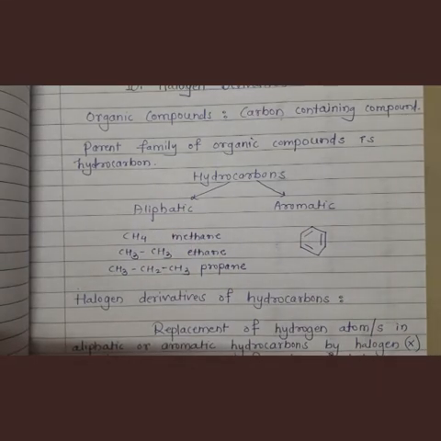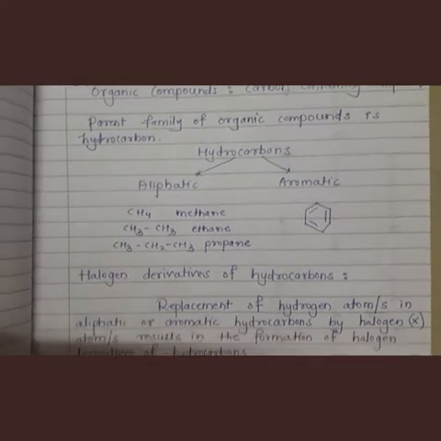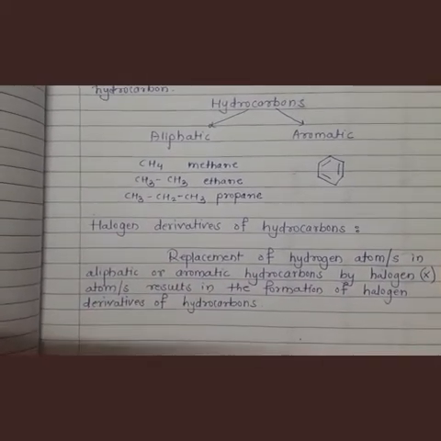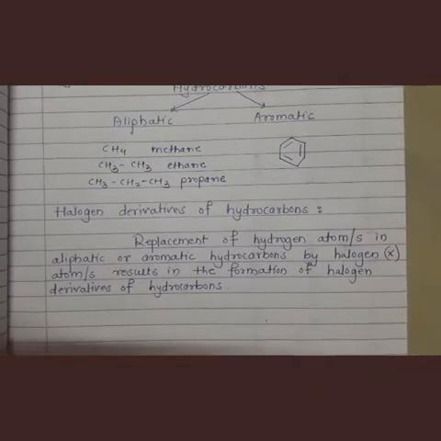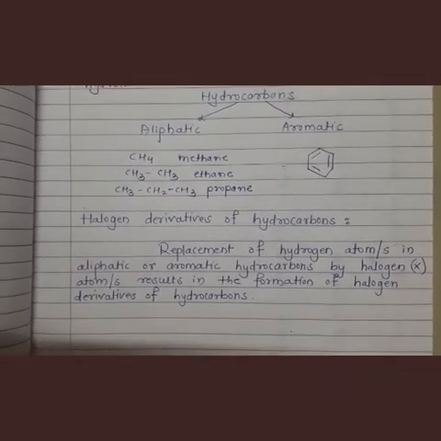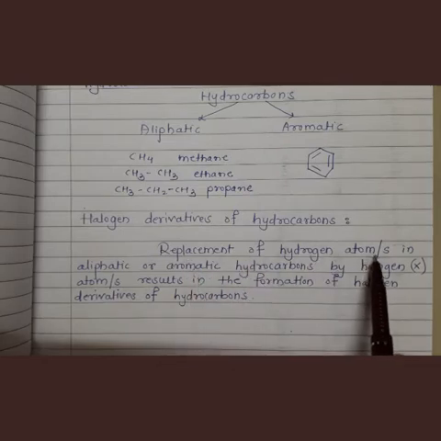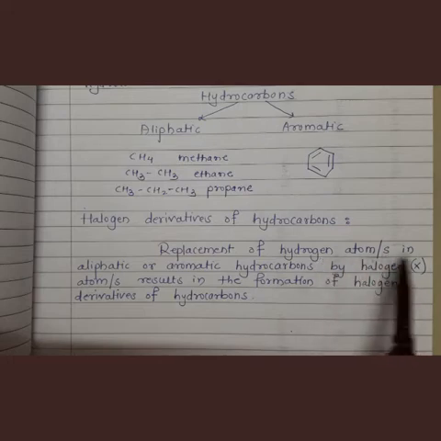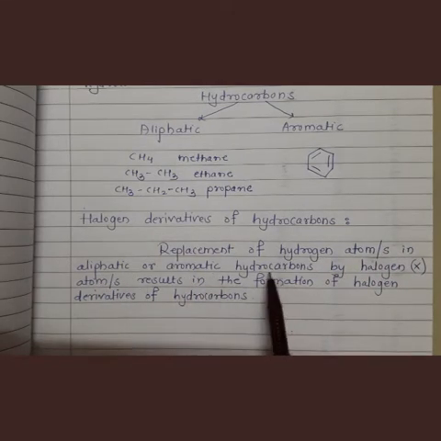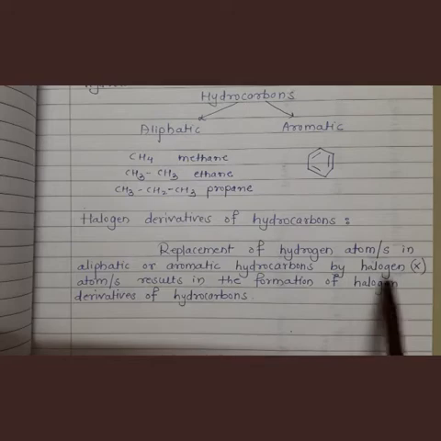Now let us see our chapter, halogen derivatives of hydrocarbon. Let us see what is meant by halogen derivatives of hydrocarbon and how they form. See, replacement of one or more hydrogen atoms in aliphatic or aromatic hydrocarbons by halogen.